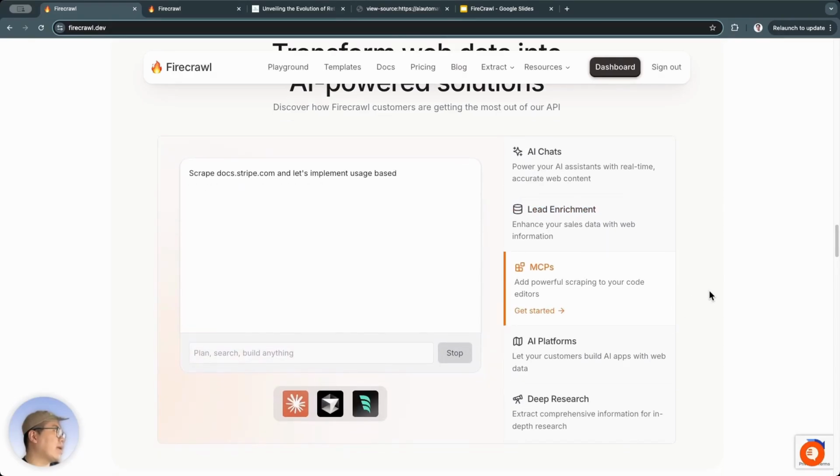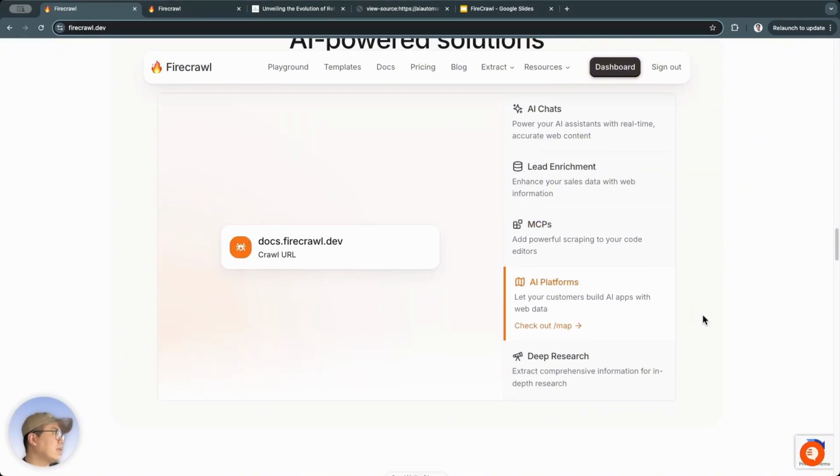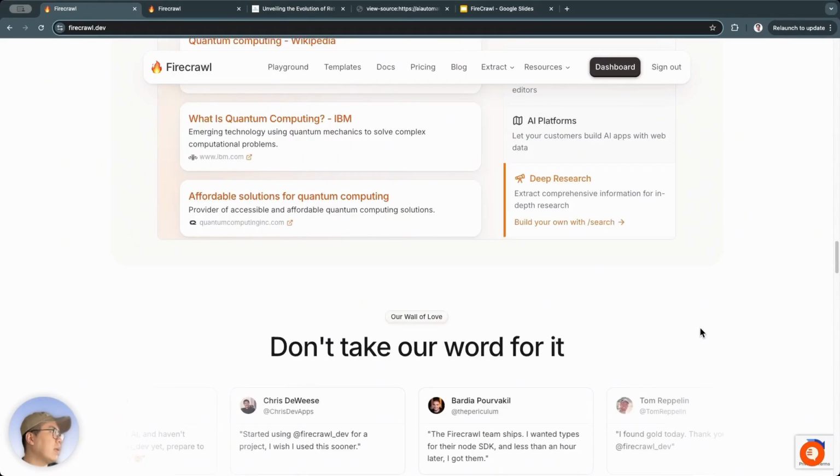Next, MCP, a new framework. Here at FireCrawl, there's also an MCP, so we can do a lot of things. So this MCP topic is also new and also very interesting. I'll make a video. AI platform, deep research. So, in general, these are some use cases listed here.